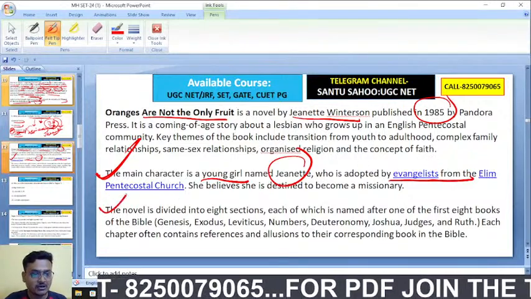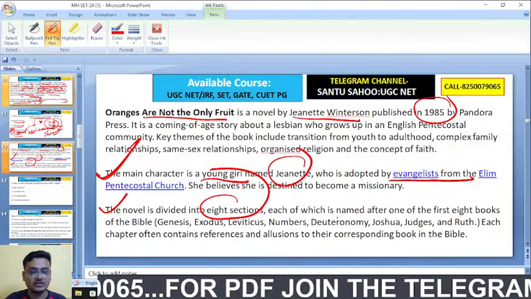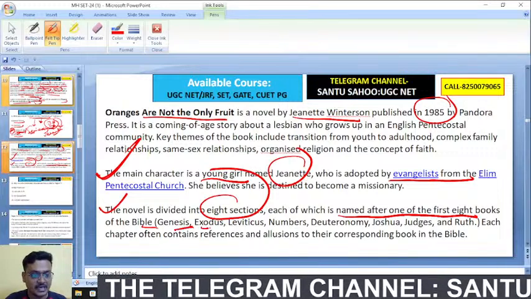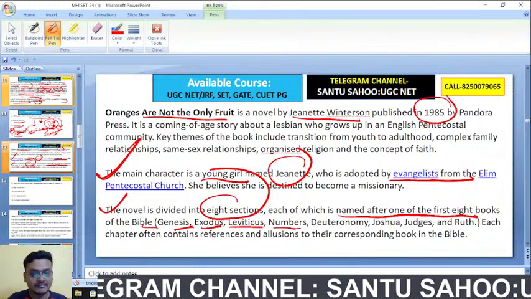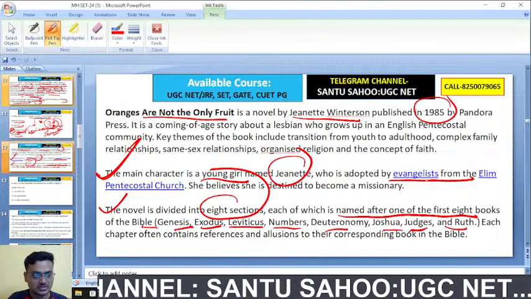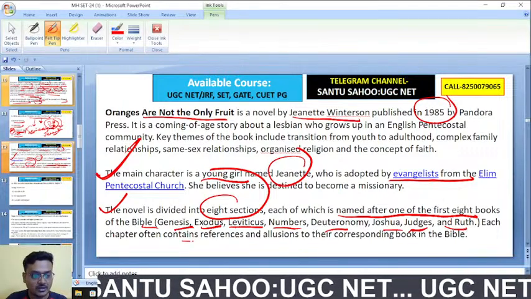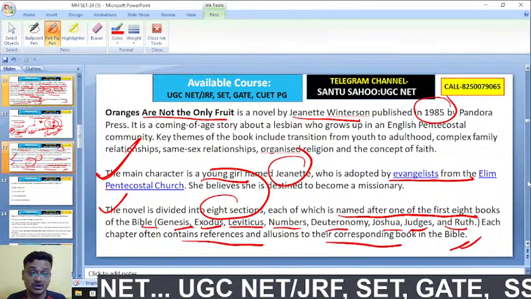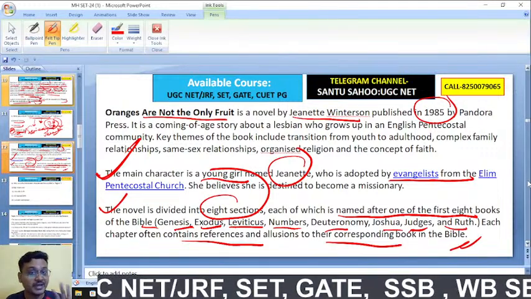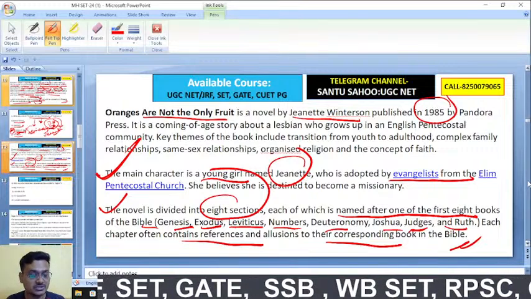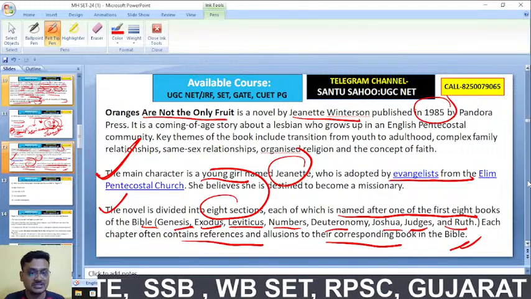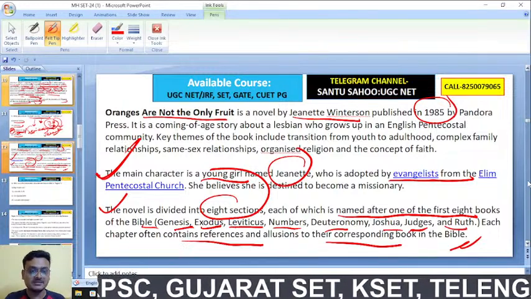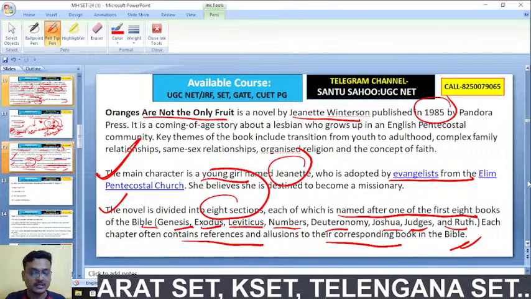The novel has 8 sections, each named after one of the first 8 books of the Bible: Genesis, Exodus, Leviticus, Numbers, Deuteronomy, Joshua, Judges, Ruth. Each chapter contains references and allusions to its corresponding book in the Bible. So this is a coming of age, semi-autobiographical novel by Jeanette Winterson, Oranges Are Not the Only Fruit.